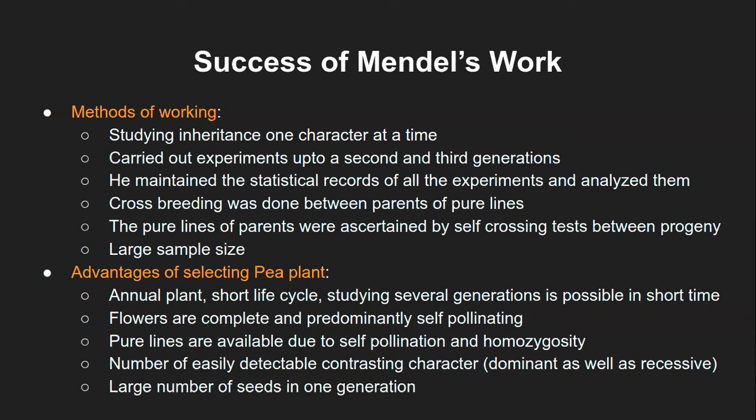So that way it was very easy. He need not do any experiment for that part. And the large number of seeds in one generation is another fact. Within one generation, you get quite many seeds from one garden pea plant, and that is why Mendel chose Pisum sativum over other plants.